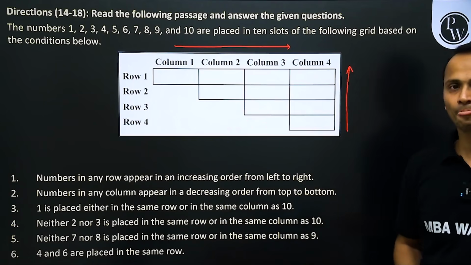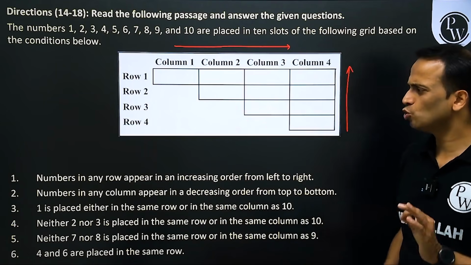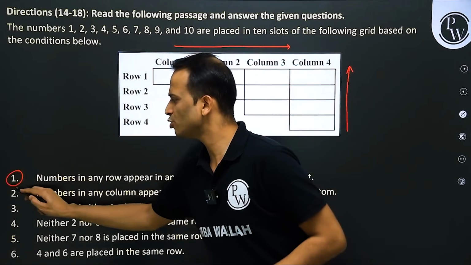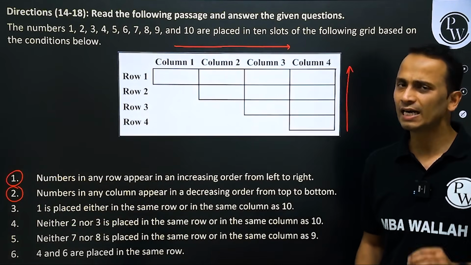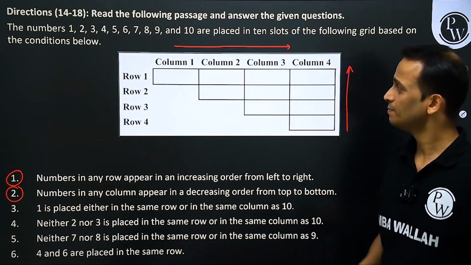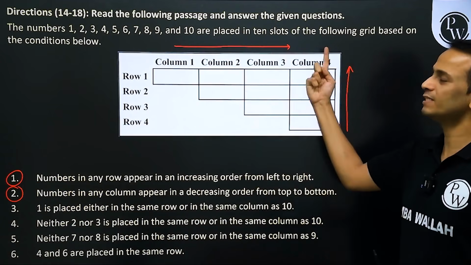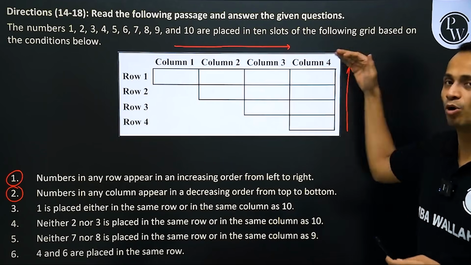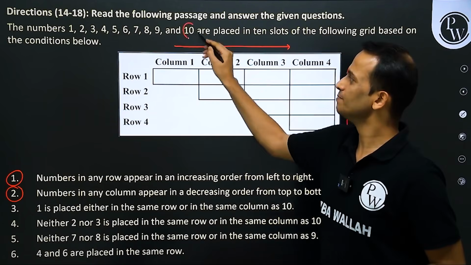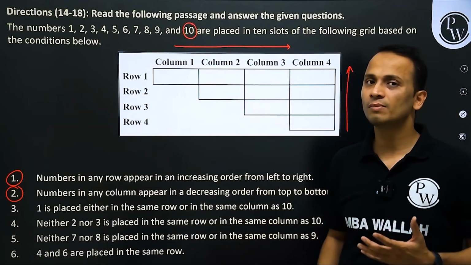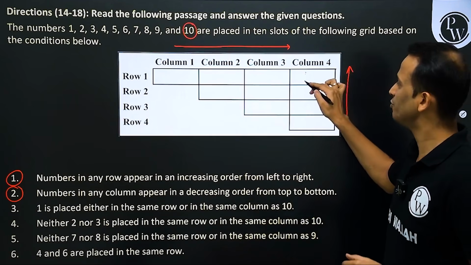Okay, wonderful. Now, these two pieces of information are telling us one thing. The numbers will increase from left to right and from bottom to top. So the number 10 cannot come at any other place except this.